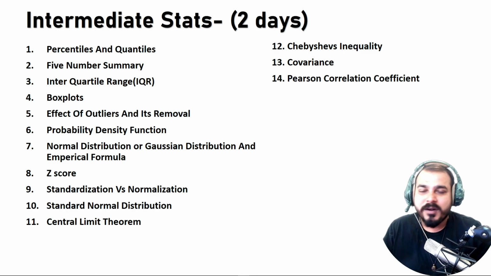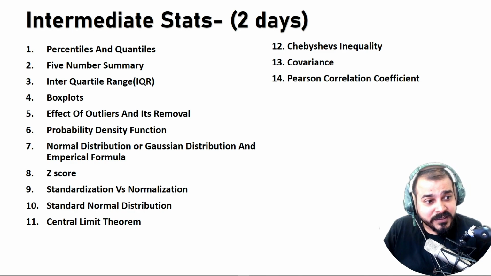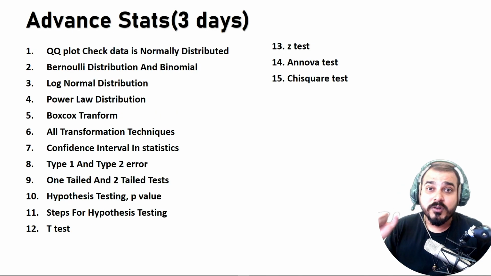If you see box plot, whisker plot, I have covered everything: probability density function, z-score, what is standardization, normalization, standard normal distribution, central limit theorem, Chebyshev's inequality, covariance, Pearson correlation, Spearman rank correlation, everything. Some of the points which I have not even mentioned have also been covered.